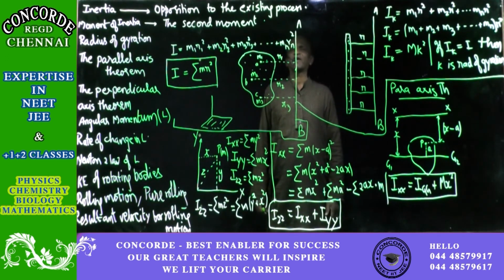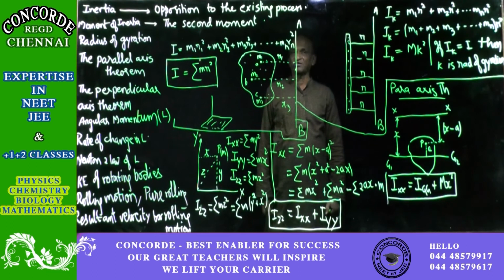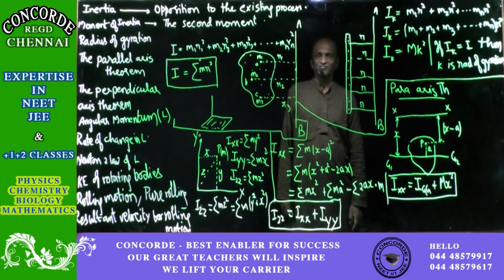How much that opposition is depends upon the distance from where we are showing the opposition. So that is why here distance is of significant criteria. Inertia is mass into distance. Moment of inertia is mass into distance one more time, the second moment. That is why moment of inertia is called second moment also. So it becomes m into r square.